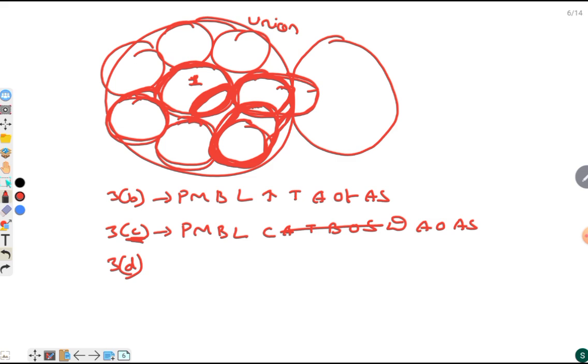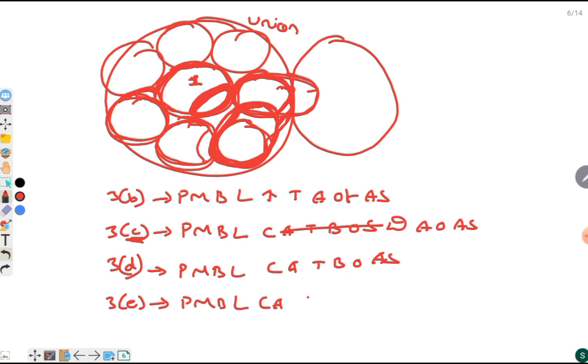So here the Parliament can make law and reduce the area of any state. And Article 3 clause D says that Parliament may by law alter the boundaries of any state. And Article 3 clause E says that Parliament may by law alter the name of any state.